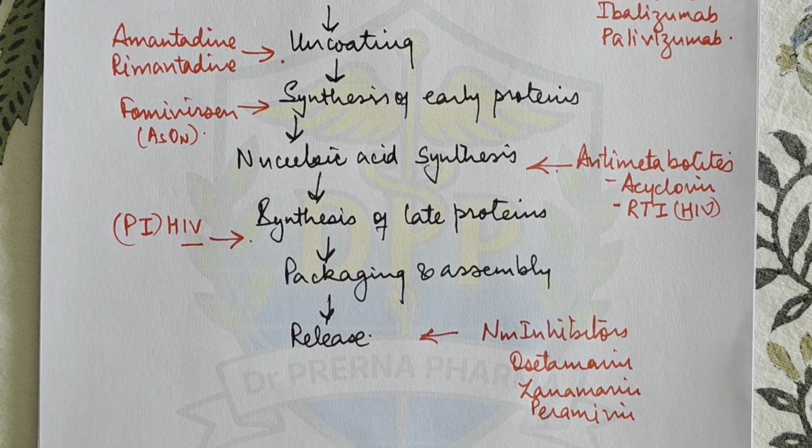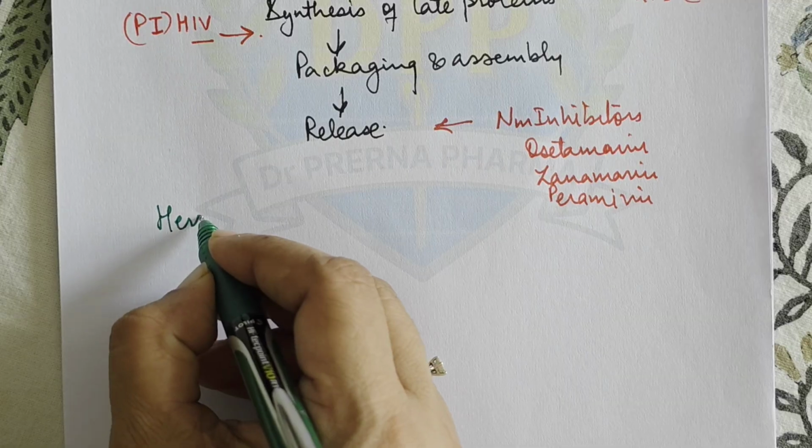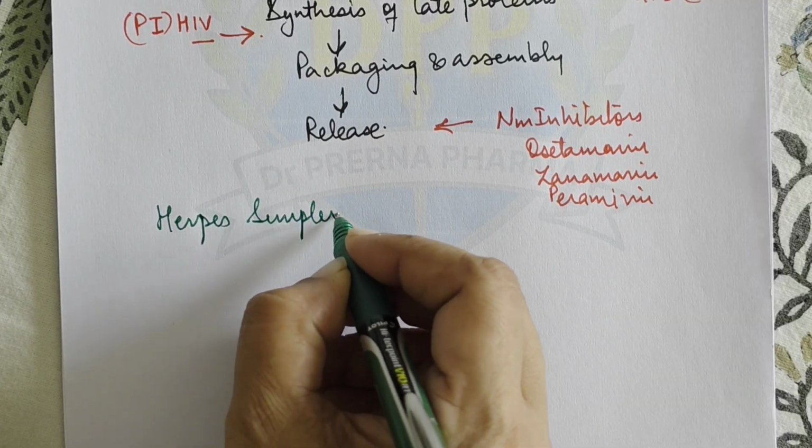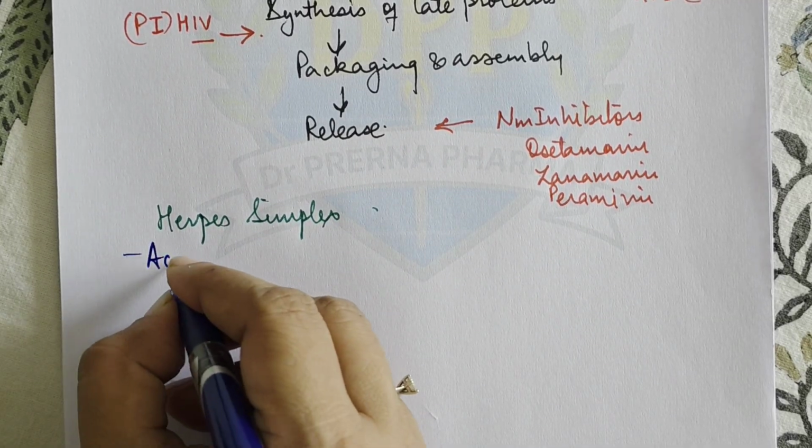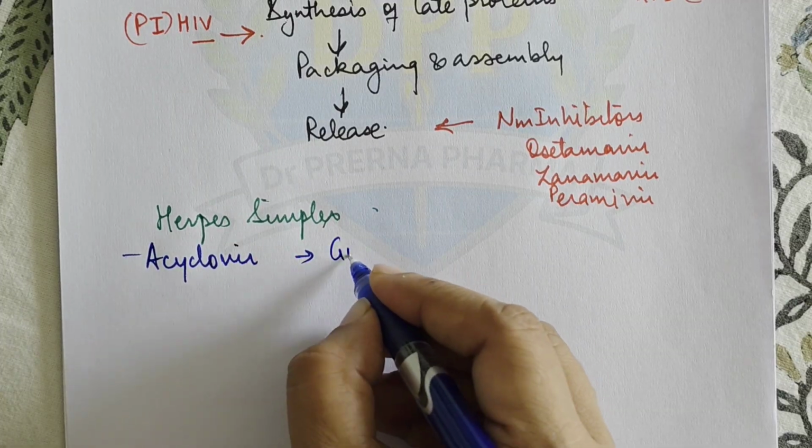So let's see all these drugs one by one. We'll see them as per the disease. So the drugs which are acting in herpes simplex. Now in herpes simplex, the drugs which we are using are acyclovir. Now acyclovir is a